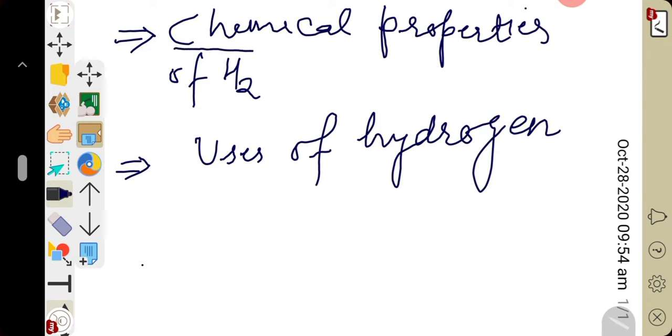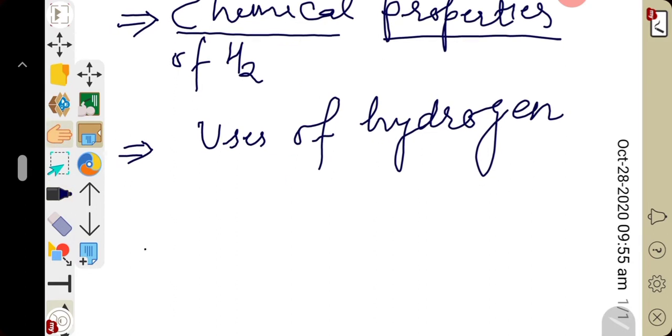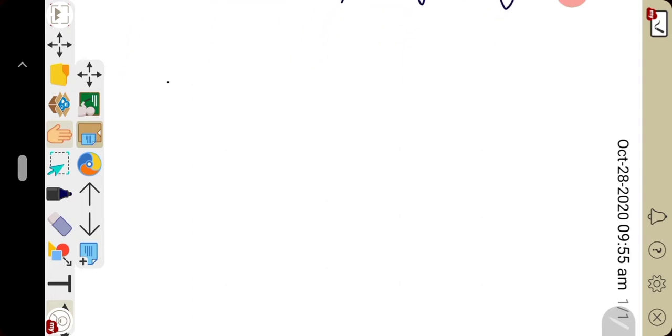In the previous video we discussed the properties of hydrogen, like reaction of hydrogen with non-metals and reaction of hydrogen with metals. But in this video we will discuss reaction of hydrogen with metallic oxide, which means hydrogen gas as a reducing agent. Apart from this, some more chemical properties like hydrogenation, and after that we will discuss usage of hydrogen. So let us start. The remaining chemical property of hydrogen means reaction with metallic oxide.